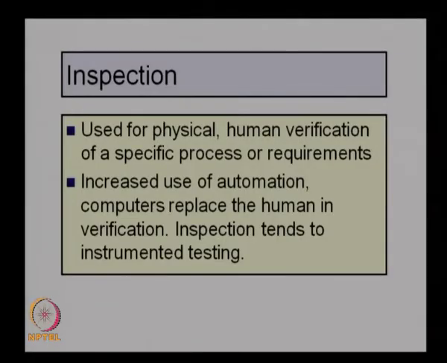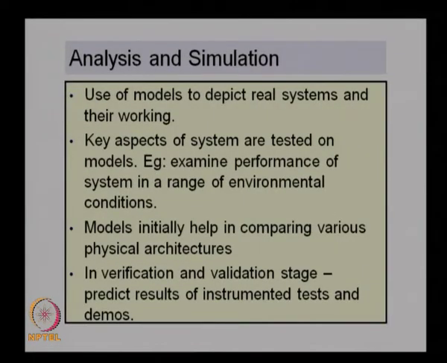The next one is analysis and simulation. In this kind of method we normally use models to depict the real systems and their working. When the system is not available, in the initial stages we try to make a mathematical model or a physical model and then do the testing to ensure that it will actually perform as per the requirement. That is the analysis and simulation way of qualification.